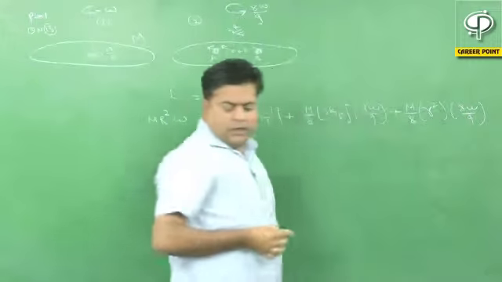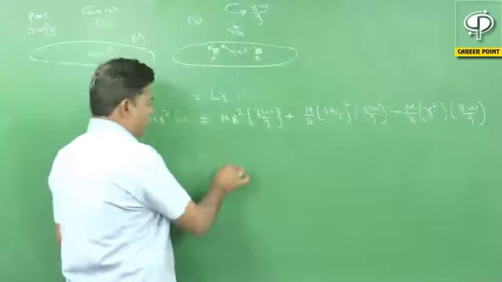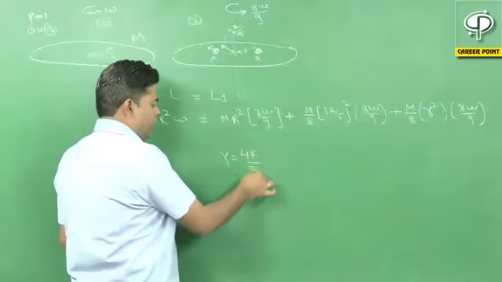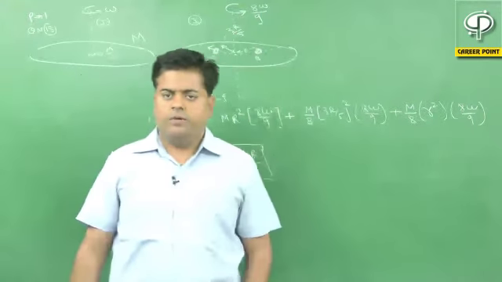So this is a simple equation. Now we just calculate the r, and from this equation we will get r equal to 4r by 5. This is the final answer, 4r by 5. Thank you.